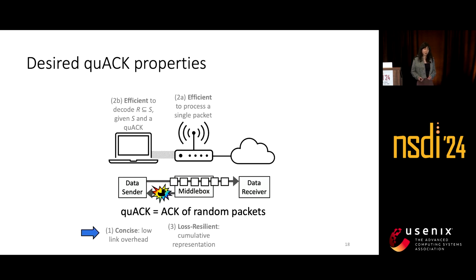All right, so what do we want from a QUAC? The first is that a QUAC needs to be concise. It needs to add little additional overhead onto the link. It also needs to be efficient. The middlebox needs to be able to quickly process packets, and the sender needs to be able to quickly decode the information in the QUAC. Formally, we want to decode the set of received packets at the middlebox, given the QUAC and the list of sent packets at the data sender. And then finally, we want the QUAC to be resilient to loss, in case we lose the QUAC on the Sidekick protocol. We can achieve this by having it be a cumulative representation of all the packets the middlebox has received.